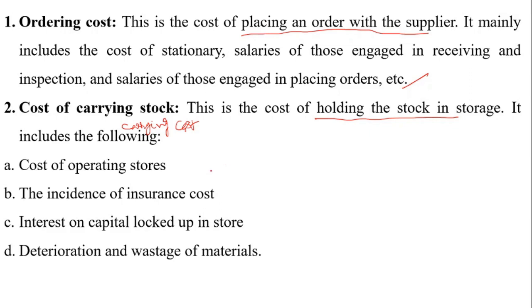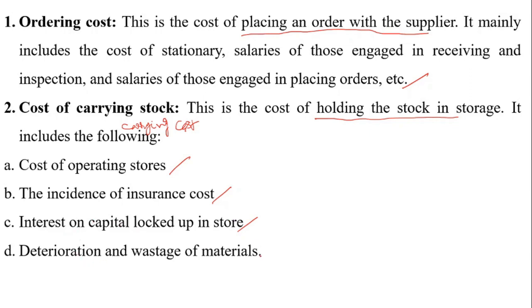This carrying cost includes the cost of storage space, the cost of operating stores, and the insurance cost. We need to insure the storage godown. It also includes interest on capital locked up in store. Whatever raw materials we store in the godown, we have invested some capital, and the interest we pay to the bank on that capital is also carrying cost.